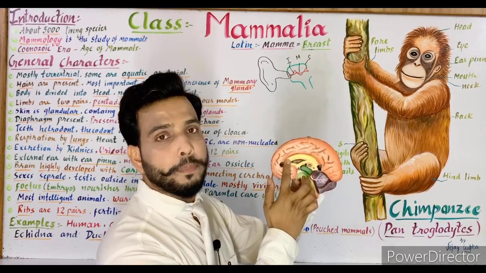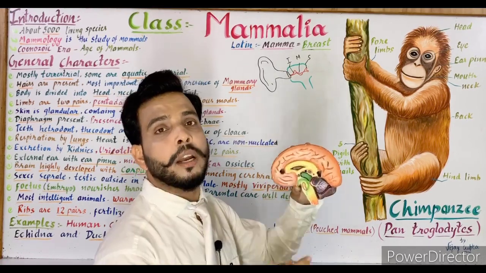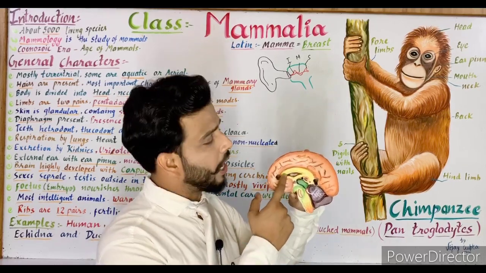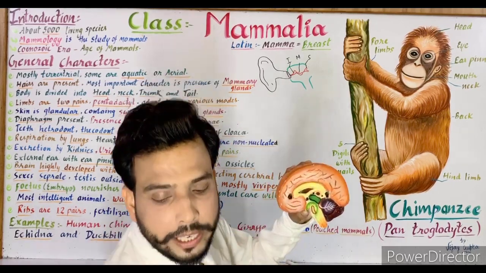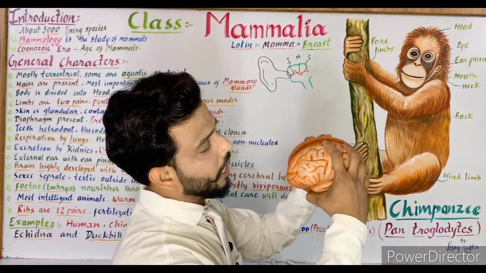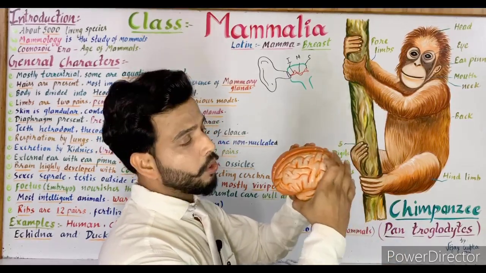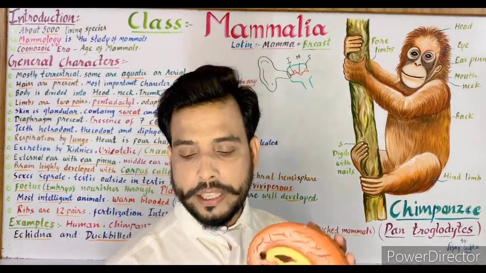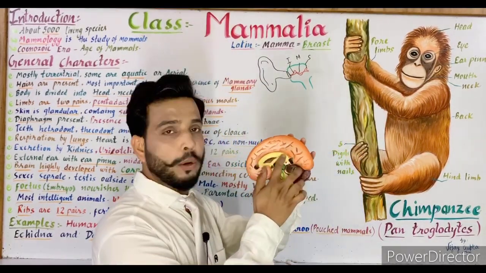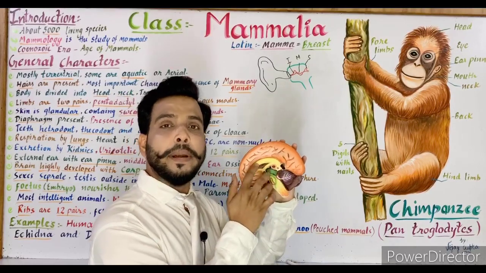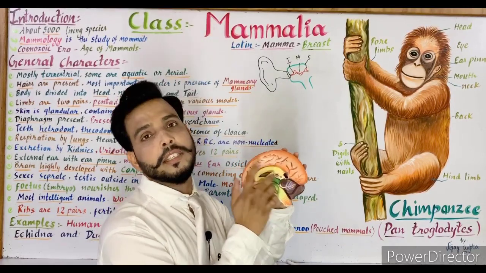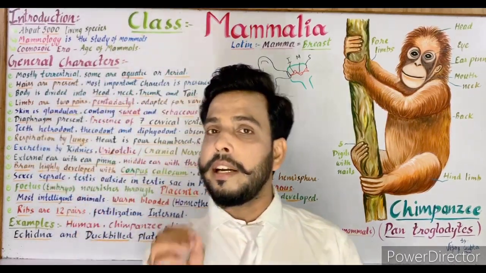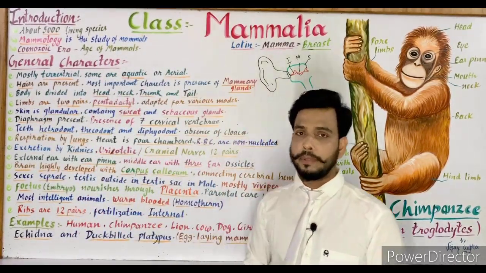This C-shaped band is known as corpus callosum, and it is made up of nerve fibers, and the function of corpus callosum is to join both hemispheres of the brain. So both hemispheres of the brain are attached with the help of corpus callosum, which is a structure made up of nerve tissue, and it is C-shaped. So the presence of corpus callosum is the characteristic feature of all the mammals.